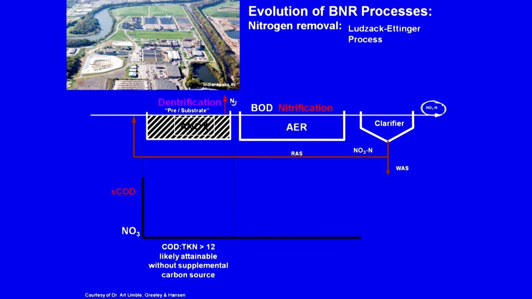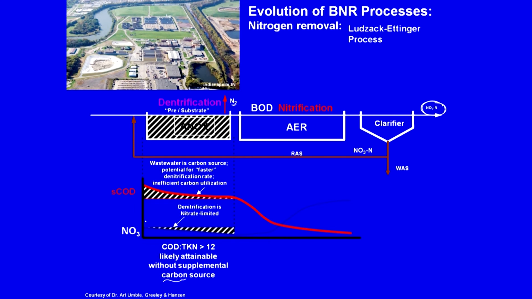COD by TKN greater than 12. So, you do not need to add an external carbon source. Why? This is fresh wastewater. So, typically even with recycle the COD to TKN ratio is available. Soluble COD is high, and nitrate, though, is relatively less, even though you recycle that, right. Okay, so that is the decrease in COD and the decrease in nitrate, which is not great though, right. Wastewater is the carbon source, so it can go faster, but it is not because there is not enough nitrate out here. So, what can you do?